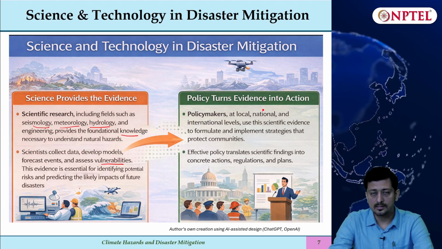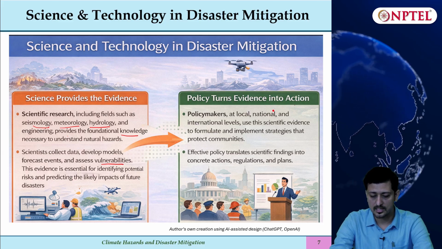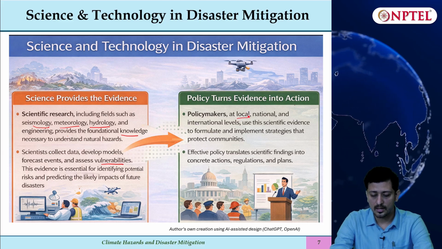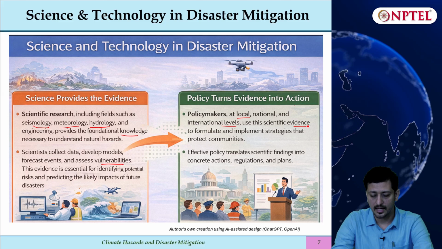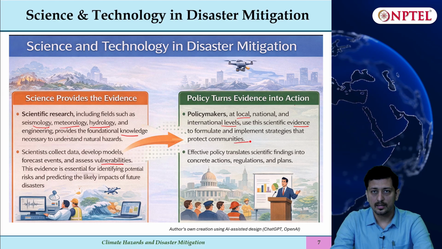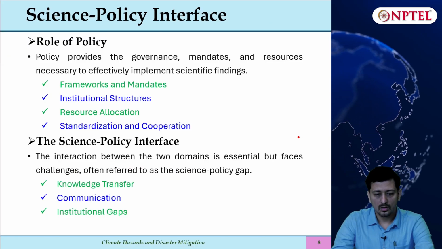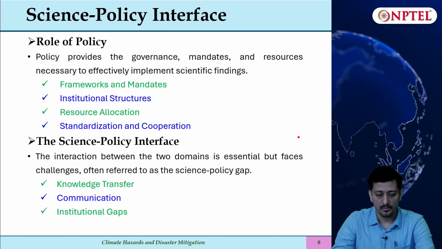So what is the next step? The policies will turn this scientific evidence into action. Policy makers at local, national and international levels will use this scientific evidence to formulate and implement strategies to reduce disasters and protect the communities. Now the science policy interface is very important.